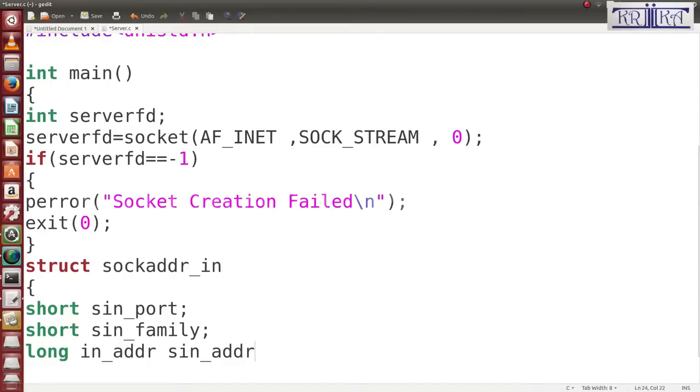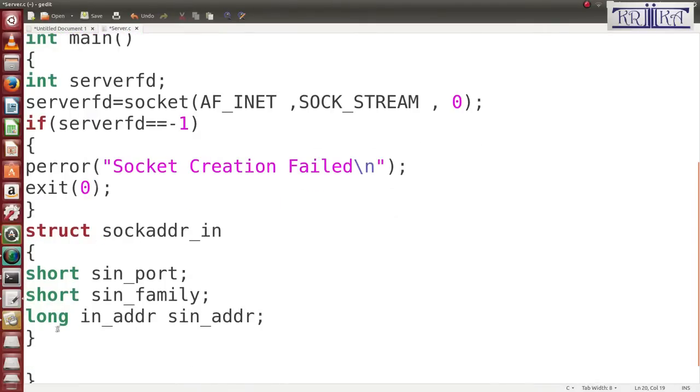Okay, it will hold the IP address. It holds the port. It holds the IP version 4 or 6. These structures are declared inbuilt inside sockaddr_in. You only use it in your program, not define it like this. So how to declare? And declare what?